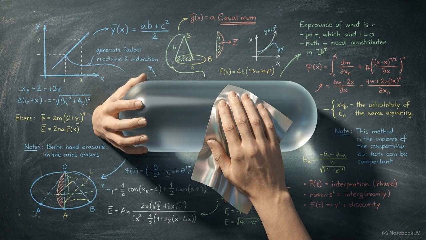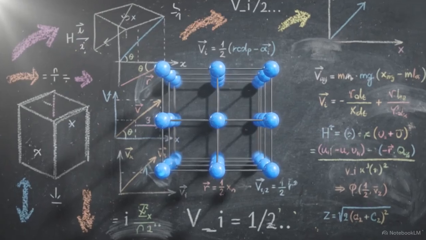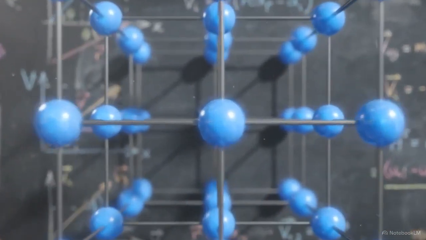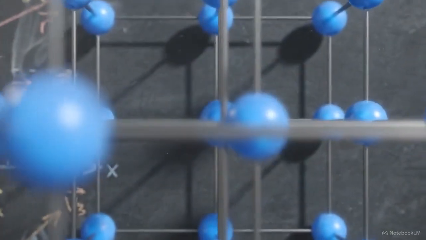When you rub a glass rod with a piece of silk, the two materials cling together. It appears to be a simple macroscopic physical interaction. But if we drop down to the scale of the atoms, that smooth friction gives way to a rigid, highly structured lattice in constant motion.